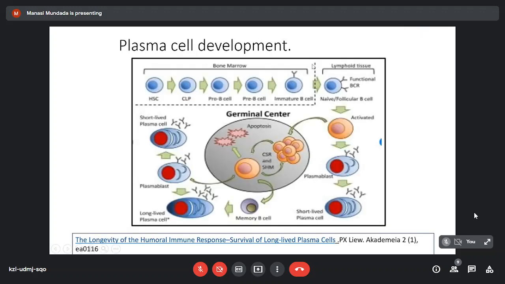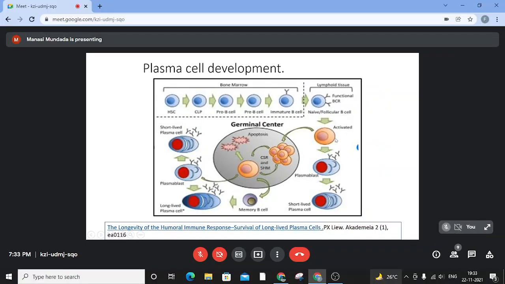If we see the plasma cell development, they are formed from the terminally differentiated B cells. These terminally differentiated B cells, as we know, arise from the hematopoietic stem cells in the bone marrow, which form the clonal lymphoid progenitors, further maturing into pro, pre, and immature B cells. The immature B cells are released into the circulation as naive B cells. These naive B cells go and home themselves in the lymph nodes. Here in the lymph nodes, when they are exposed to some antigen, they get activated.